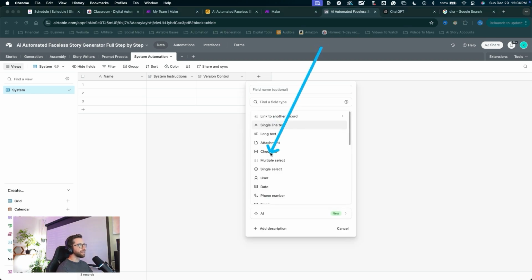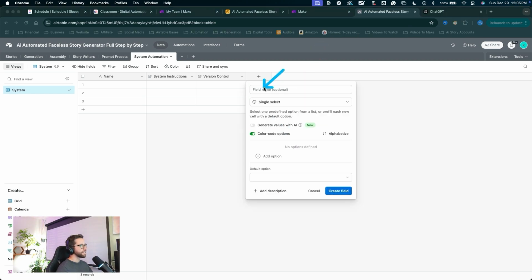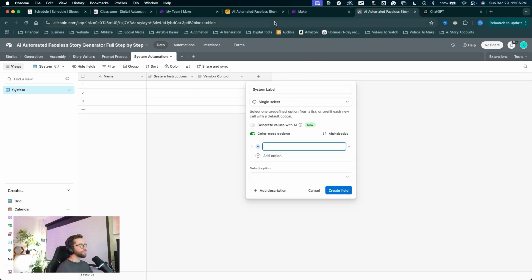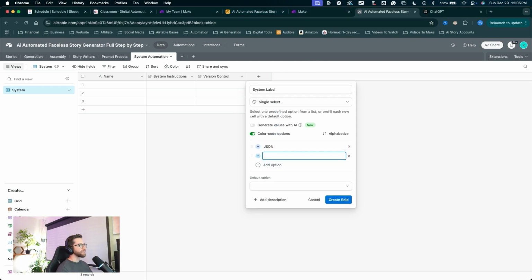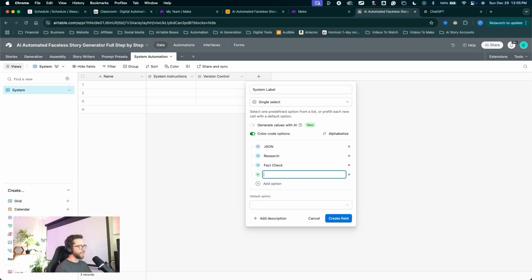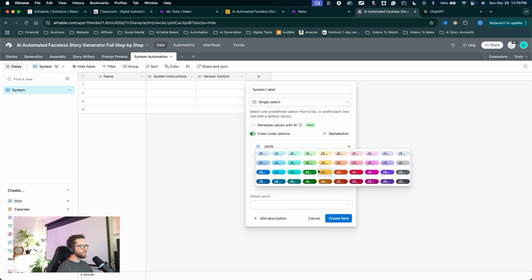Click the plus to create a new field. This will be a single select dropdown. Let's name it System Label. We'll add some options. The first option, we'll call it JSON. The next option, we'll call it research. Next one, call it fact check. And the last one, we'll just call system. Change the color, create the field.